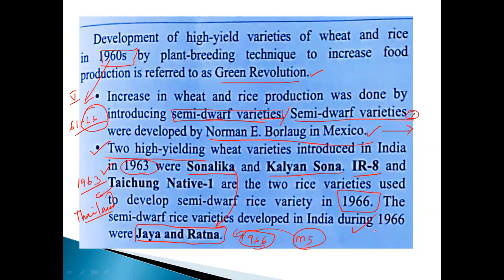Jaya and Ratna. What is the name of the developed wheat or rice? Here they only told the rice variety. See, don't forget, my dear student. These two are what variety? Don't forget, rice. Jaya and Ratna. Don't forget, my dear. Jaya and Ratna are the rice varieties in the year 1966.